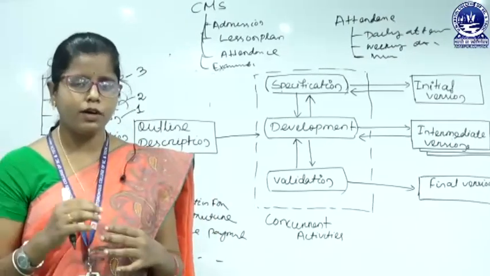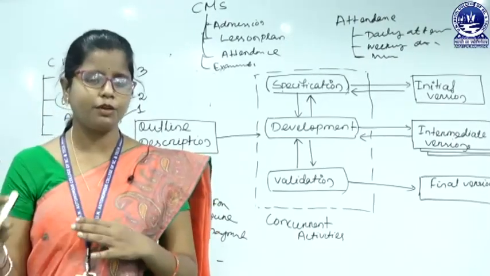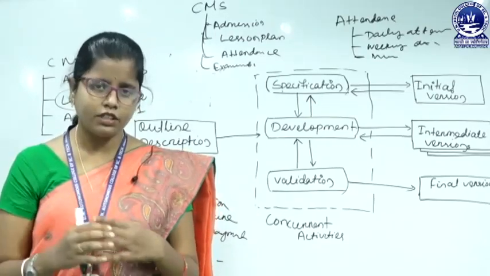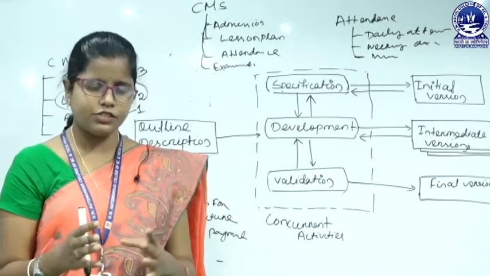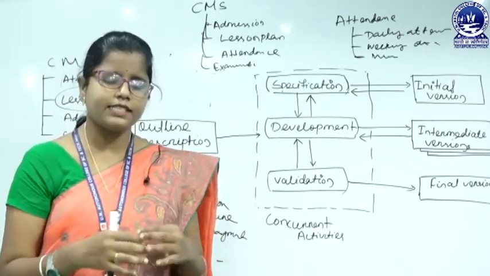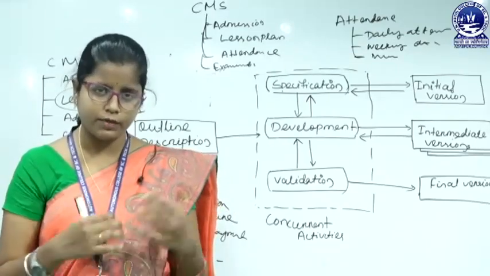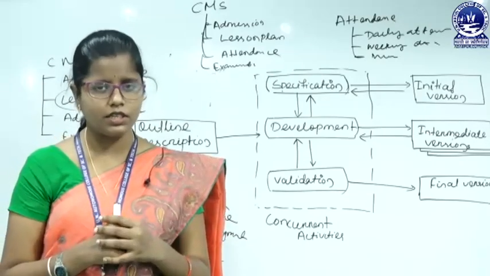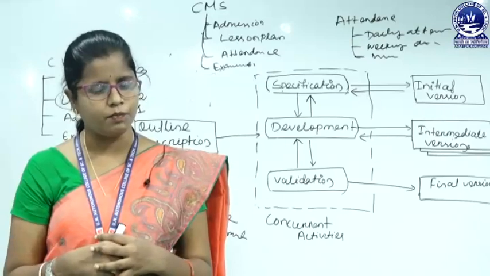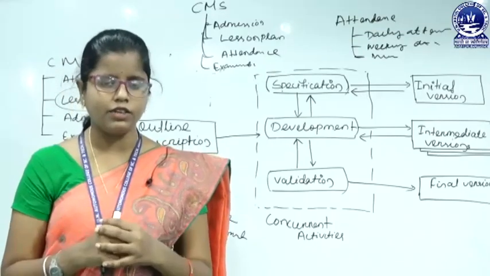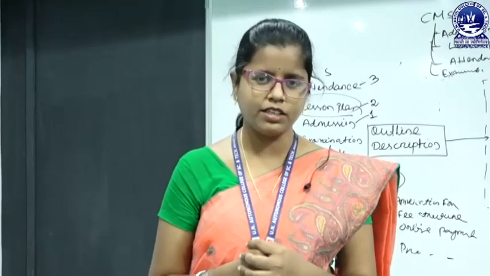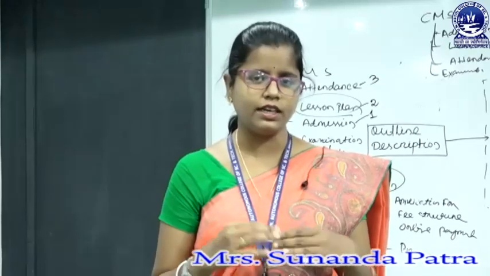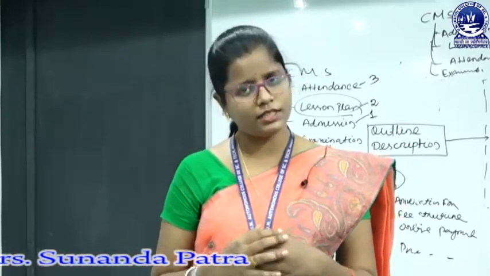Here we have to develop our whole system in an incremental way. We have to plan something, then we will develop that, and after the development we will deploy that initial version to the customer. We will get some feedback on that initial version from the customer. We will work on that feedback, and once our initial version is ready, then we will go for the second version, and like that we will get an adequate system. I hope you have understood all these things, that is the incremental model, how we develop software in an incremental way, which is actually the agile process.